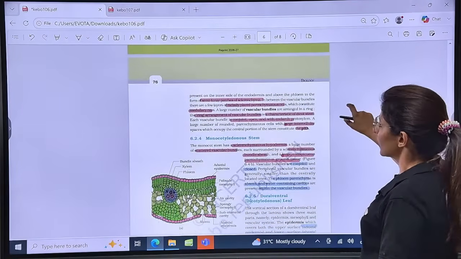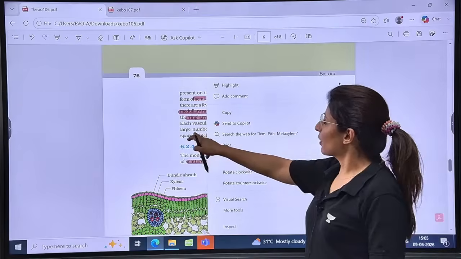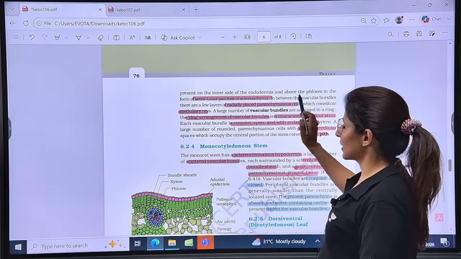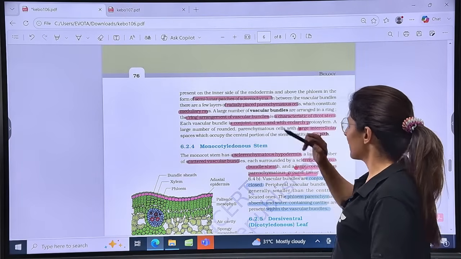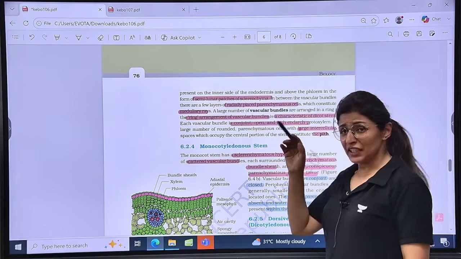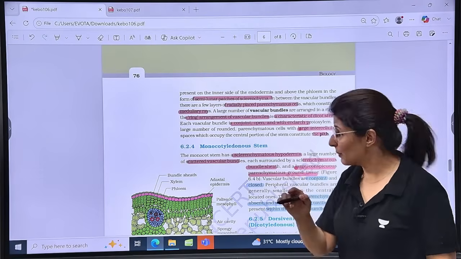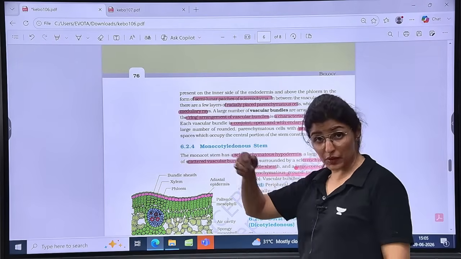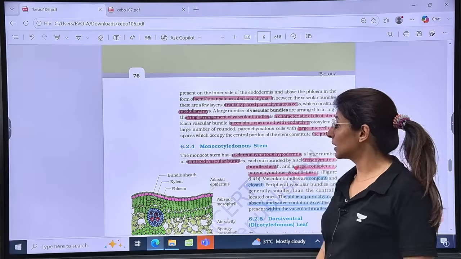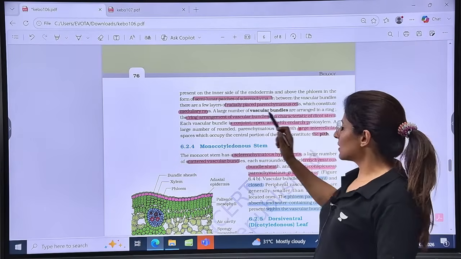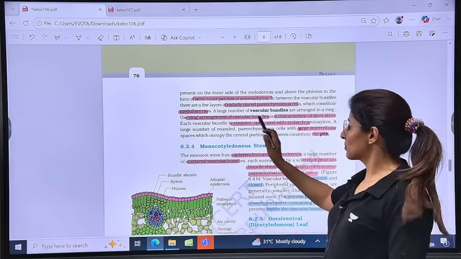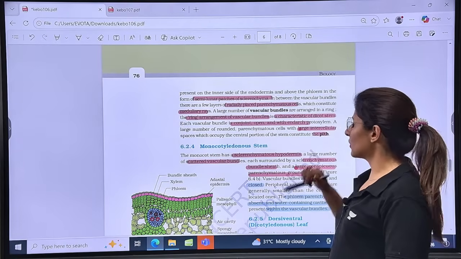on the inner side of endodermis is made up of semi-lunar patches of sclerenchyma. Radially placed parenchyma in between the vascular bundles, this was also there in 2026 paper, forms the medullary rays. Now the vascular bundles are arranged in a ring arrangement, and it is a characteristic of dicot stem.